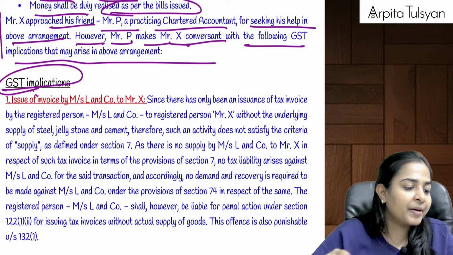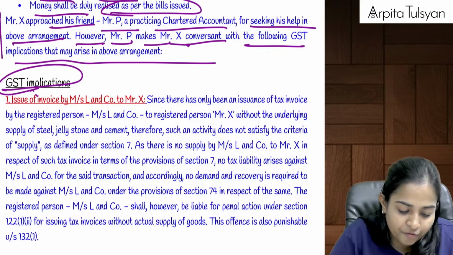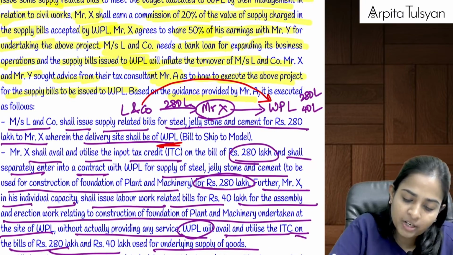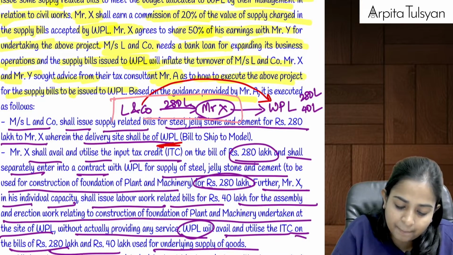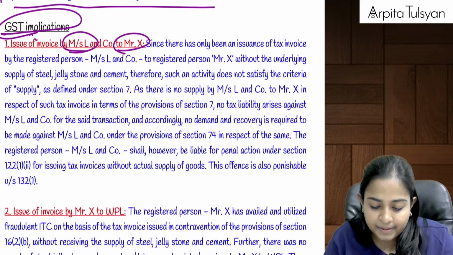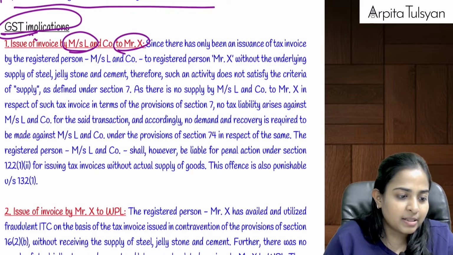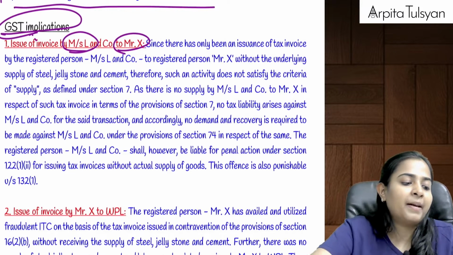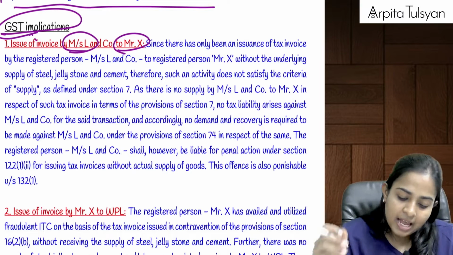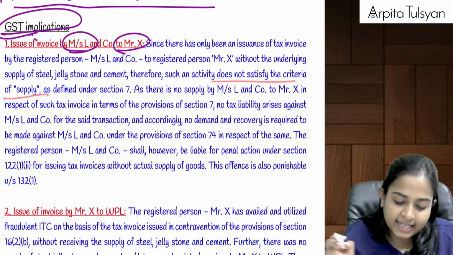First of all, issue of invoice by L and Company to Mr. X. Can you see this first one? If you want, I'll highlight it. L and Company to Mr. X, the first one. Now, in this case, is there any actual supply? There is no actual supply. If there is no actual supply, then can we say this is not a supply as per section 7, because it does not satisfy the criteria of supply?